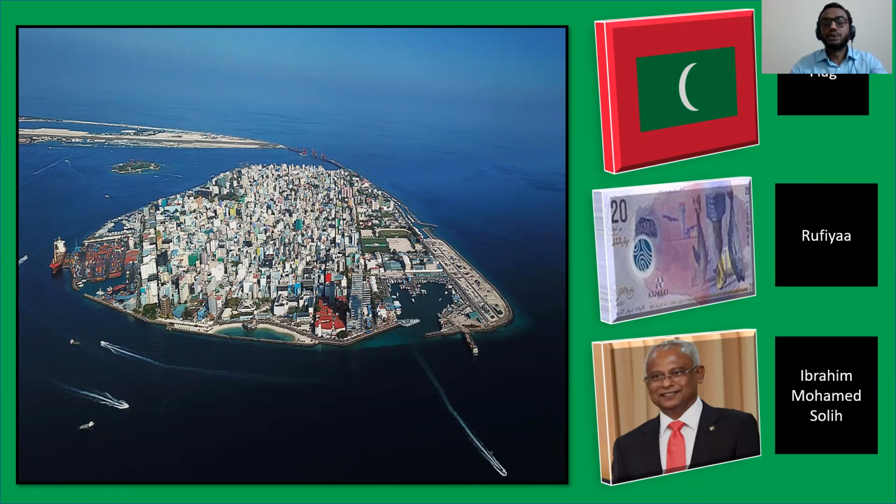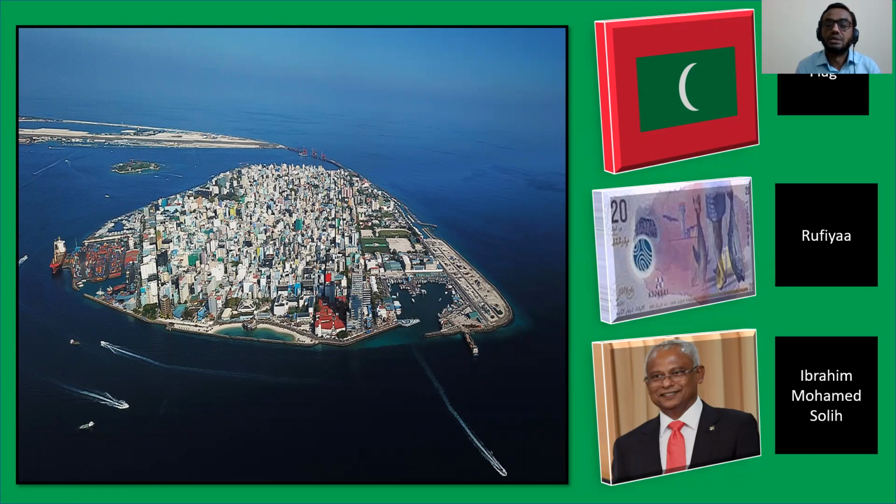Okay, so look at the pictures very carefully. The first picture is the total scenario of Maldives. In the second picture, in the upper part, you can see the flag of Maldives.